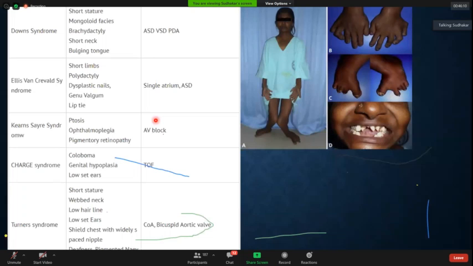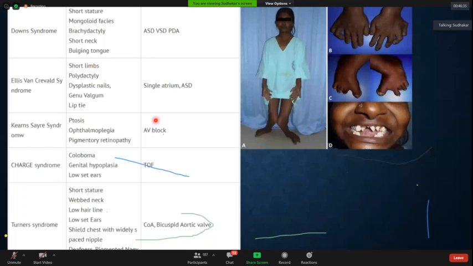Next, one more case, which we had seen some 6 months back. A patient presented with complete heart block, ptosis, external ophthalmoplegia was there. And it turned out to be Kearns-Sayre syndrome. You would have heard that these are mitochondrial diseases, Kearns-Sayre syndrome. So, ptosis, ophthalmoplegia. We looked at the fundus, there was no retinitis pigmentosa. So that was a case of Kearns-Sayre syndrome.